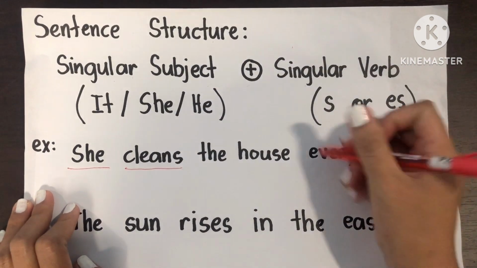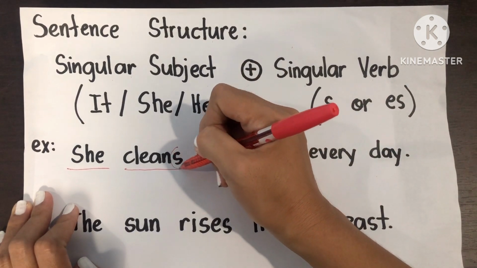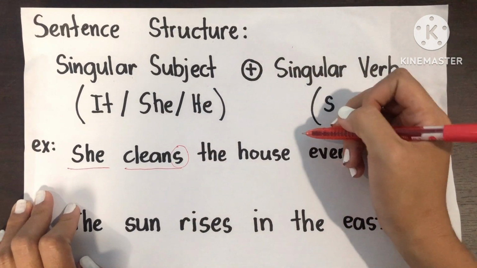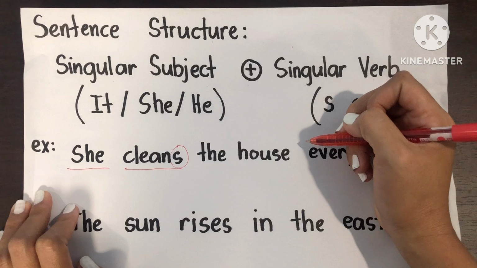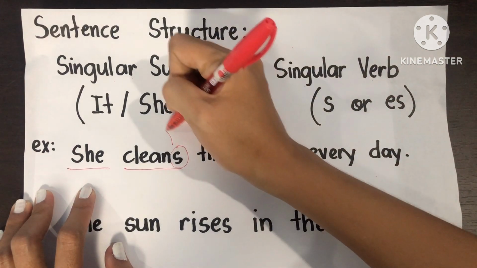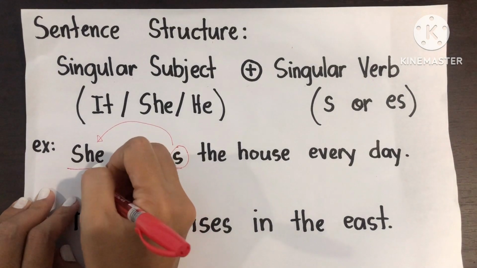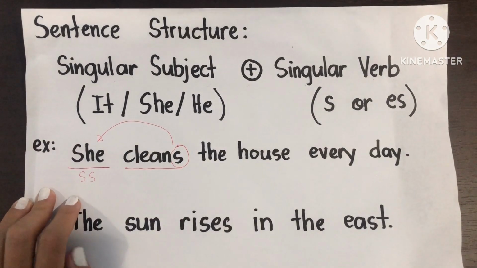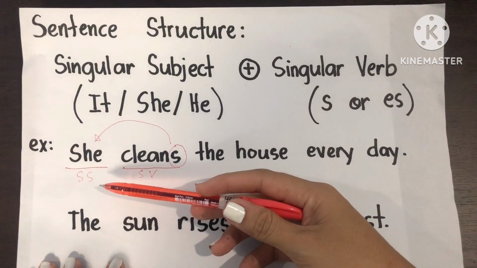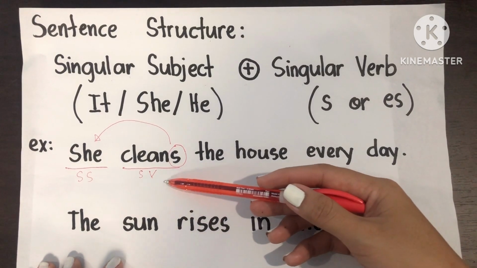As you can see, there is an S at the end of the verb. Why? It's because your subject is she, which is a singular subject. So, singular subject plus the singular verb.